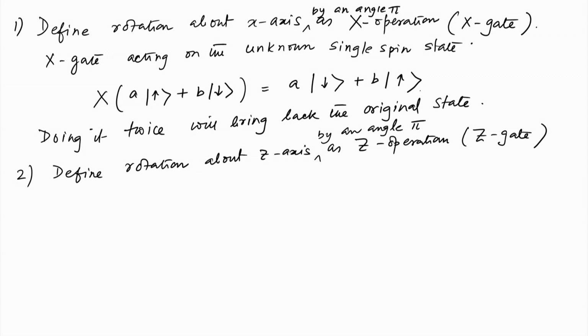So, a Z gate acting on this unknown spin state is given by this. It is equal to A up minus B down. You have to convince yourself why there is a minus sign coming.